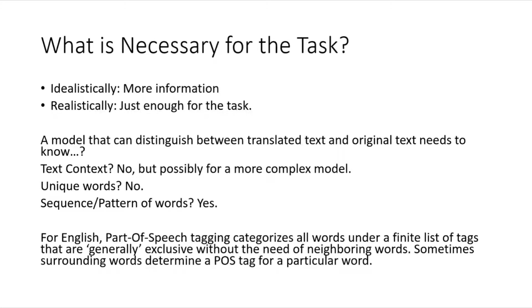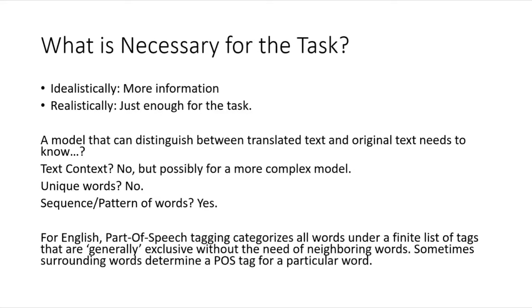First, idealistically, more information is better if we're disregarding physical constraints like computation and time. But we cannot, so we should consider what is necessary to be a feature. For this binary classification task, we can generally say that we don't need the context of words. We do care about the sequences of words, which should indicate that we'll be using n-grams.